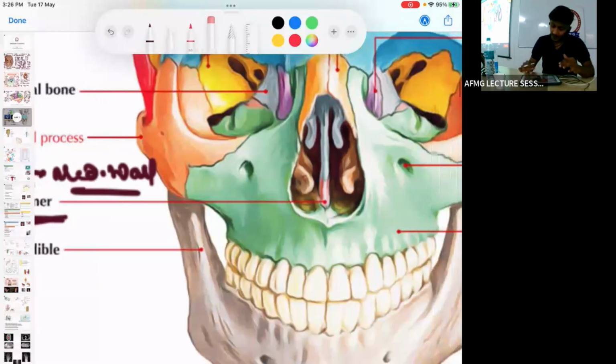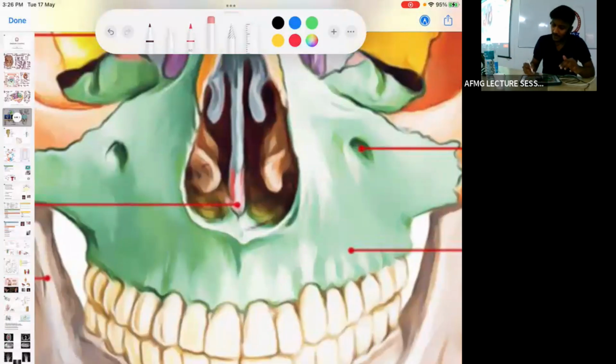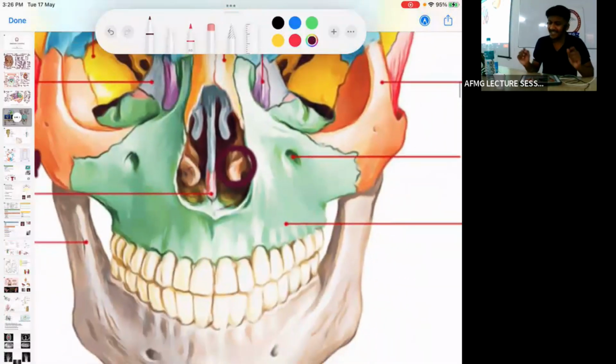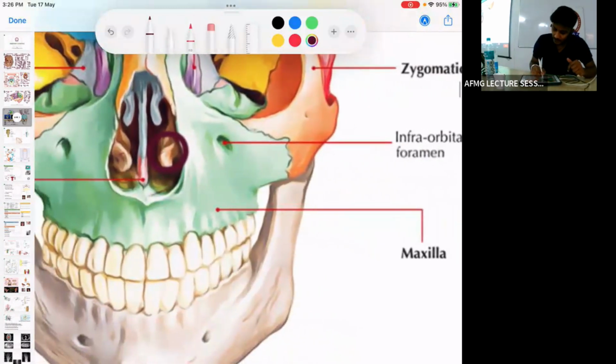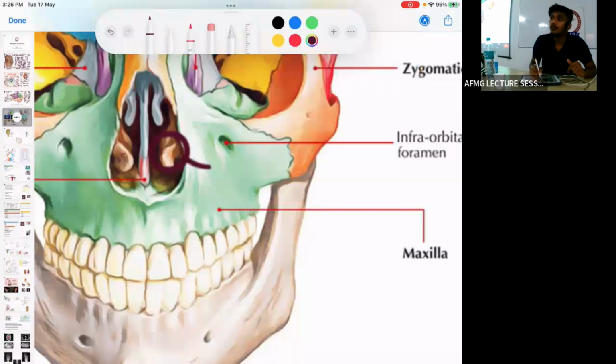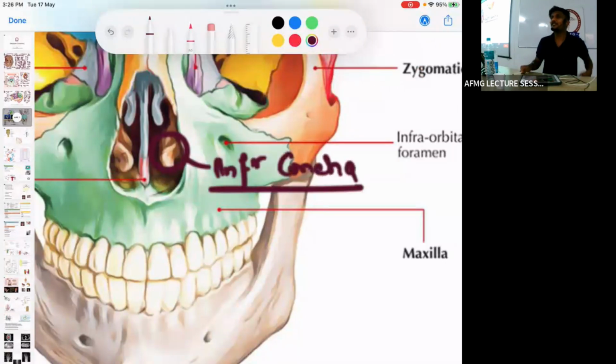Then next you can see this bone over here in the nasal cavity, at the lateral wall of the nasal cavity. This independent bone in the inferior part of the nasal cavity is known as, anybody? The meatus would be below it. What is the name of the bone? Inferior concha. The bone is known as the inferior concha.